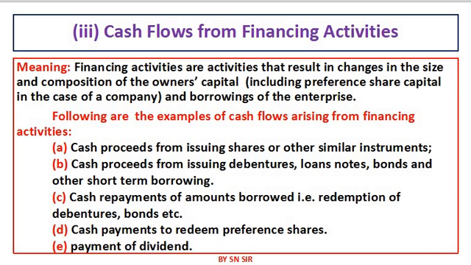Cash payments to redeem preference shares, cash is going out of the company, so outflow of cash from financing activity is called here. And last is payment of dividend. If company is paying dividend, then cash is going out of the organization, out of the company, so it is also known as outflow of cash from financing activity.